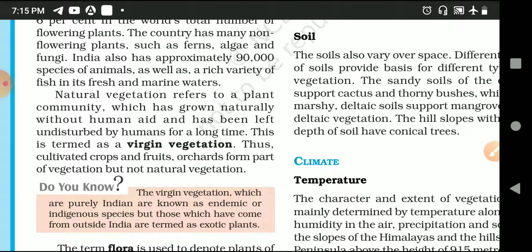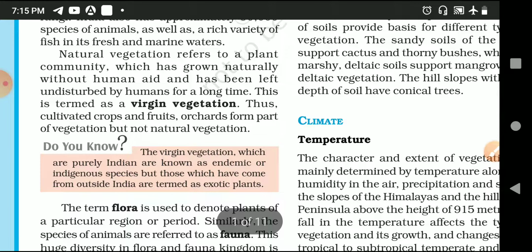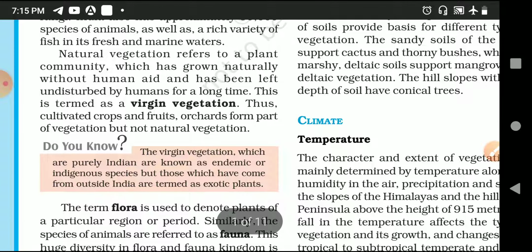And besides flowering plants we have non-flowering plants, that simply means those which do not grow flowers, that is fern, algae and fungi. This is also a part of your plant kingdom. About 90,000 species of animals as well as a rich variety of fish in its fresh and marine water. So these are the wild things or natural vegetation we have, which we contribute to our world's vegetation.